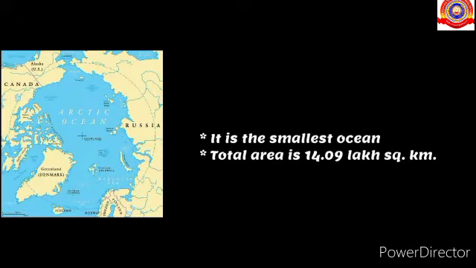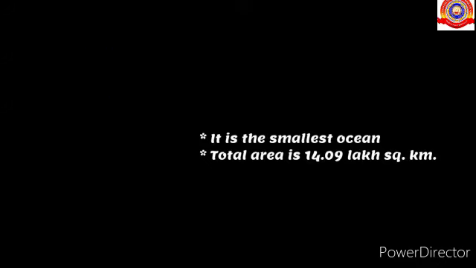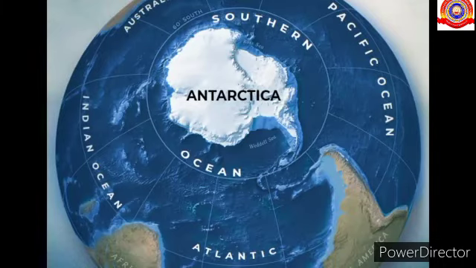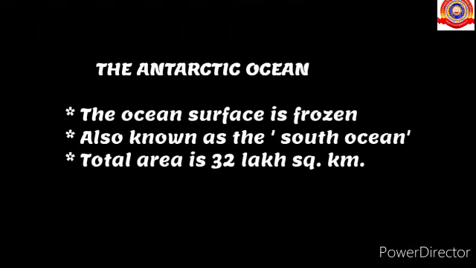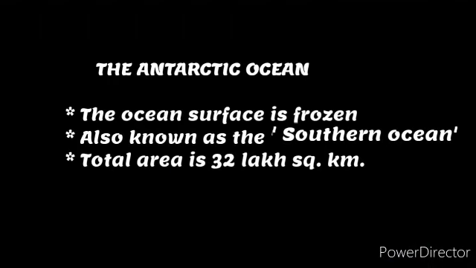It is the smallest ocean, and its total area is 14.09 lakh square kilometer. Last one, the Antarctic Ocean. Its ocean surface is frozen, and it is also known as the Southern Ocean. Its total area is 32 lakh square kilometer.